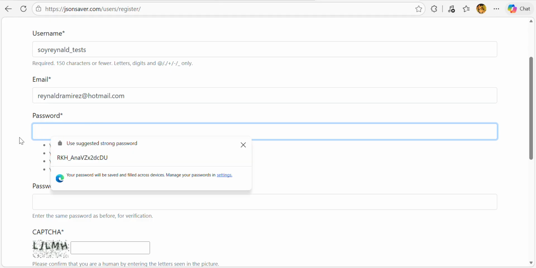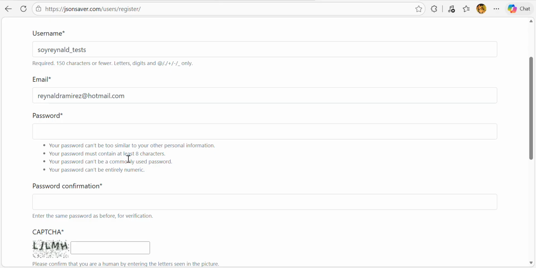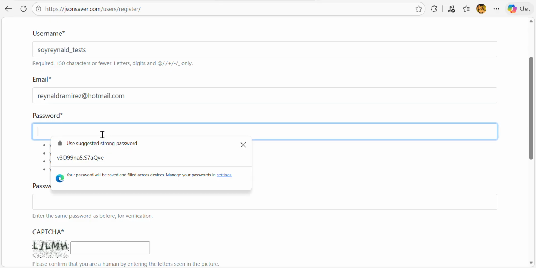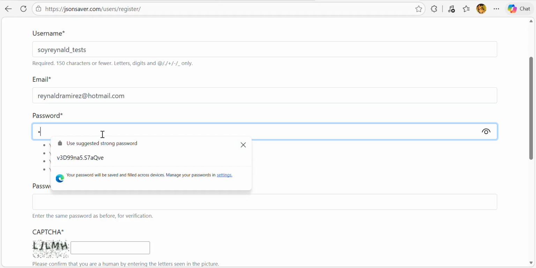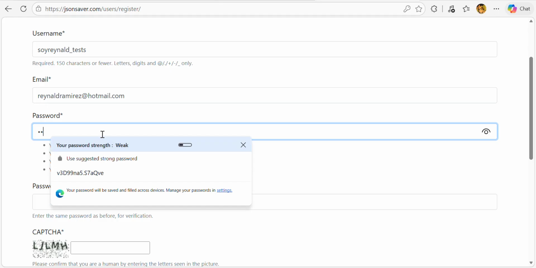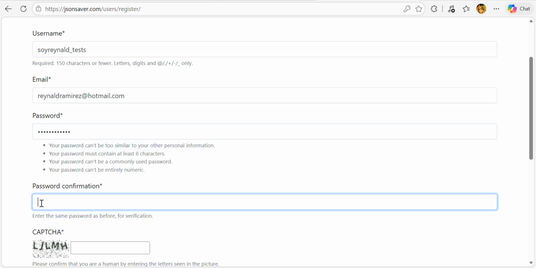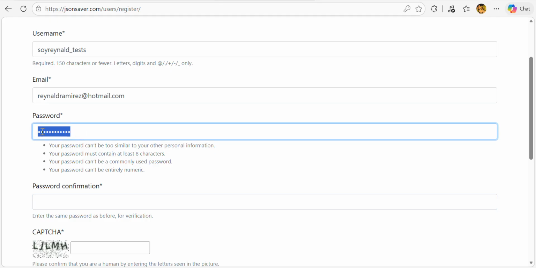Okay, it says that it should not be a commonly used password, so let's make it. There you go.